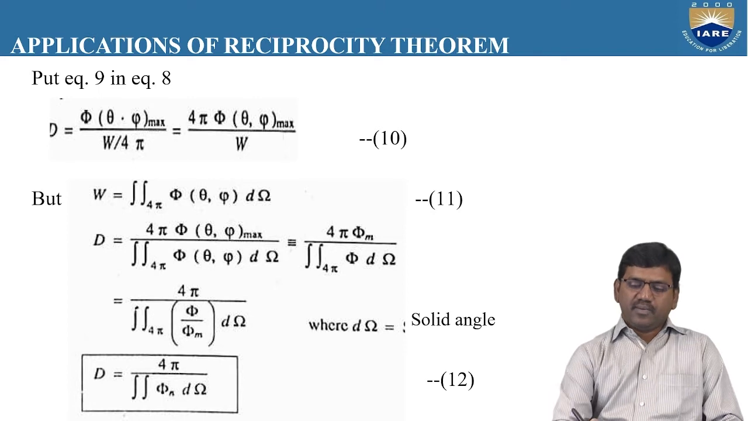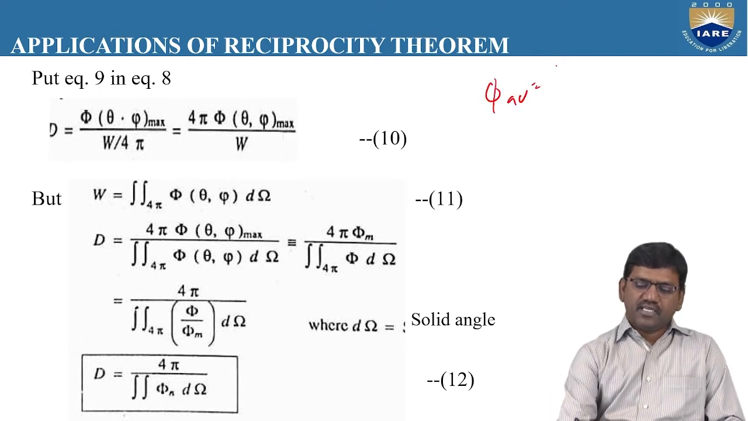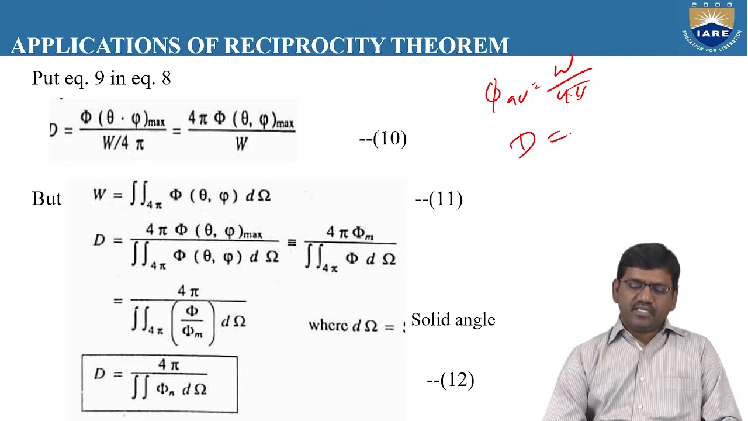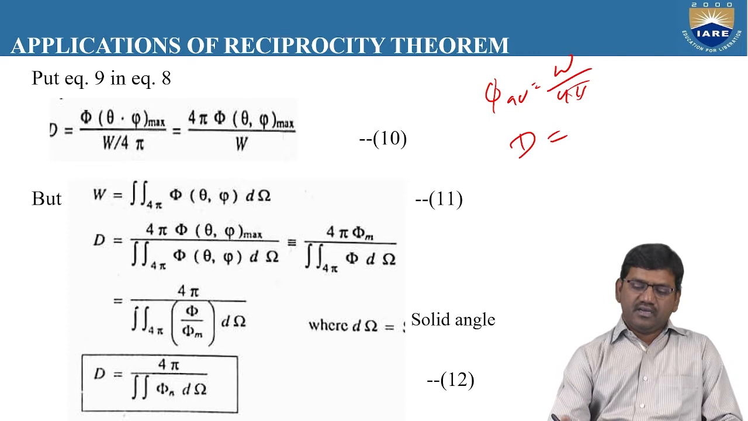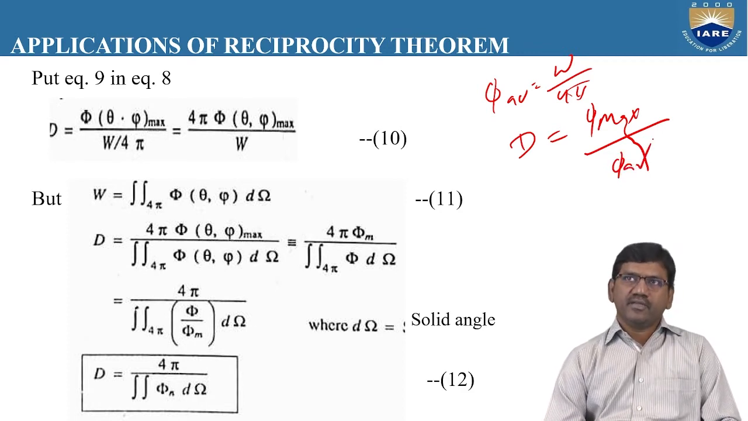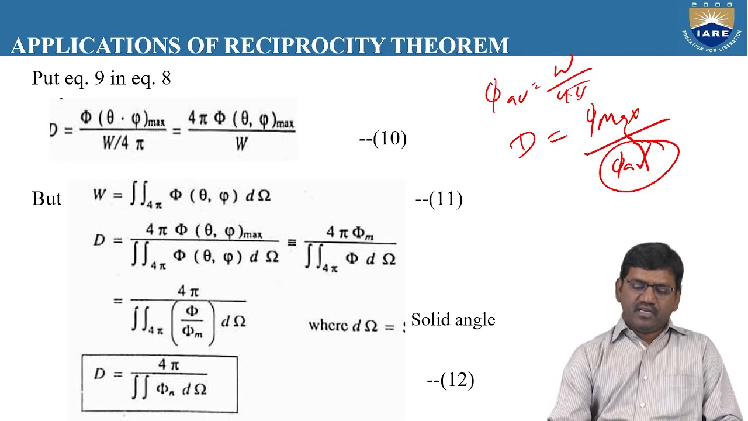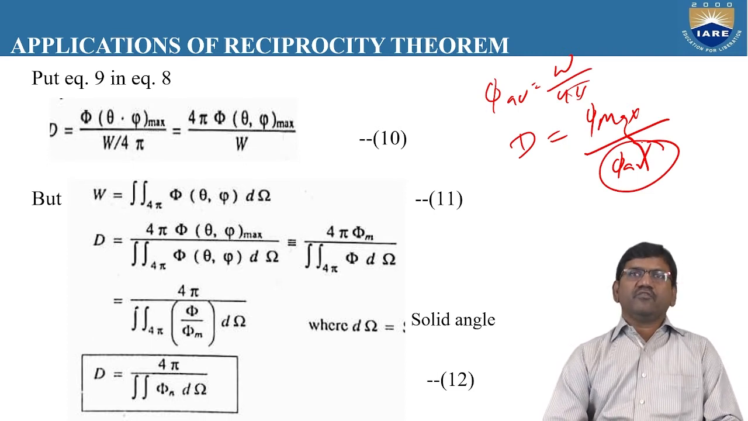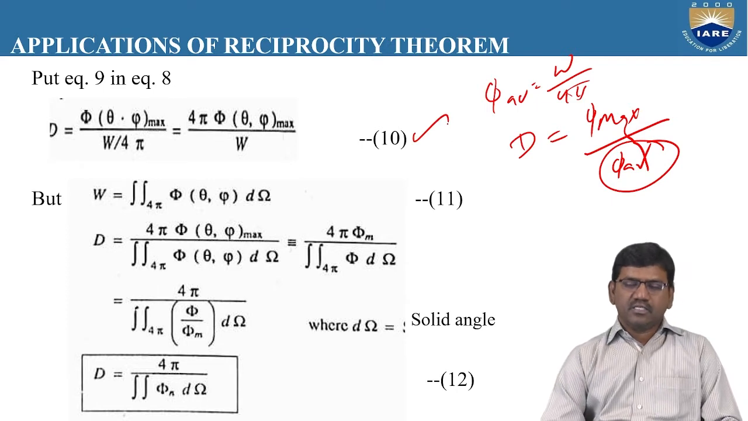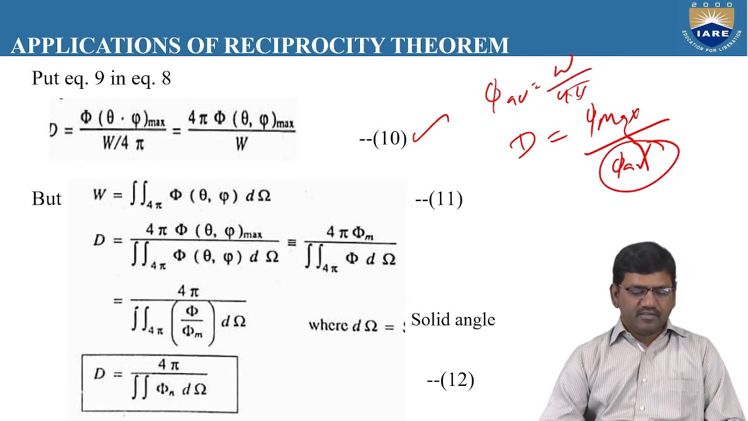As we already know, phi AB is equal to W by 4 pi. We substitute this value of phi AB in the equation for D, that is, D is equal to phi max by phi AB. If we substitute phi AB equal to W by 4 pi, we get D is equal to 4 pi phi of theta comma psi max by W. So this is the expression for D simplified by substituting the value of phi AB.